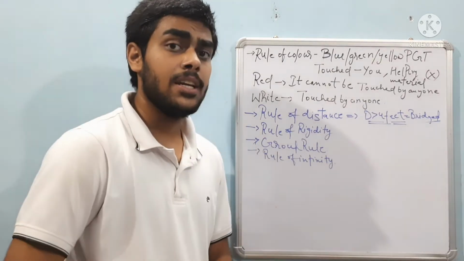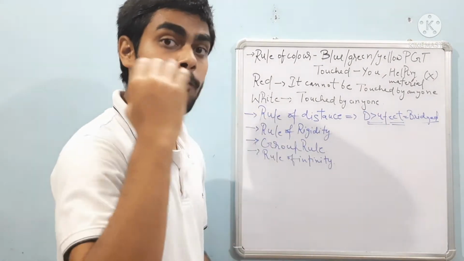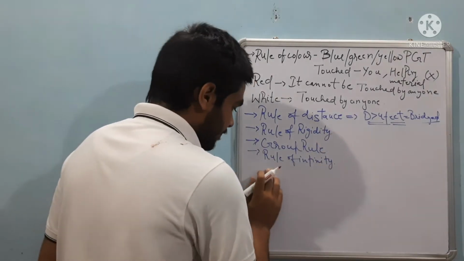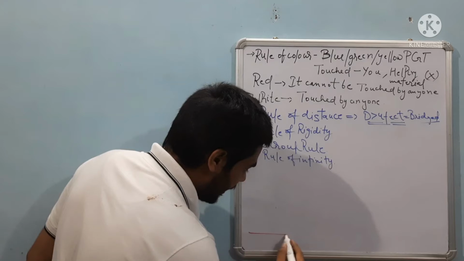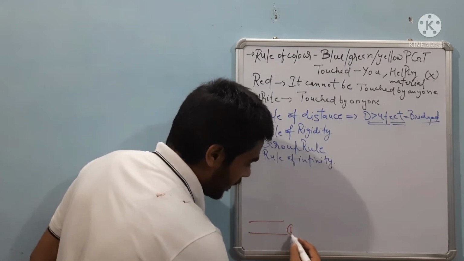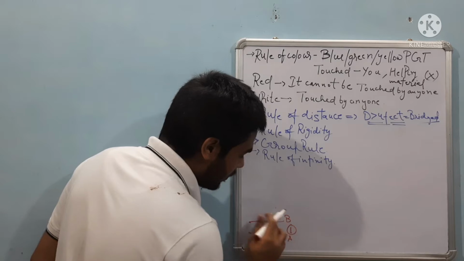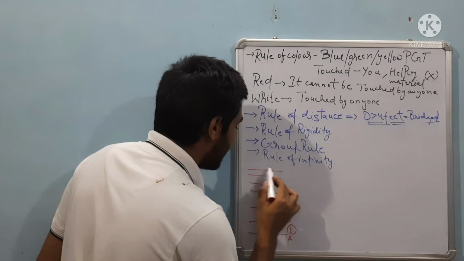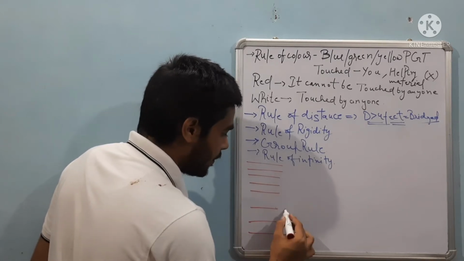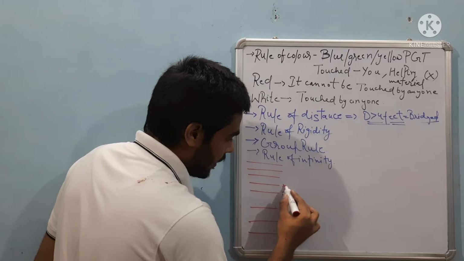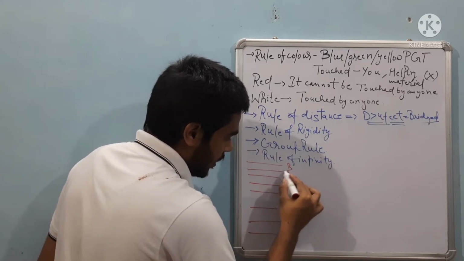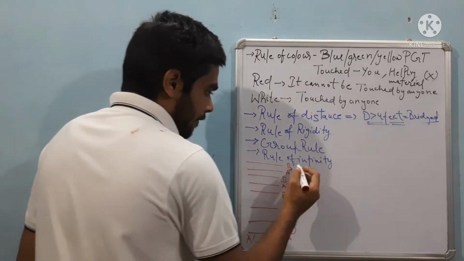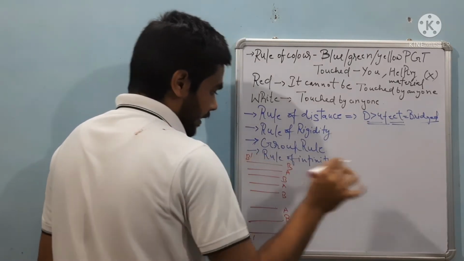The PGT is a progressive group task. It is a 4-stage obstacle. There is a starting line and a finish line. So this is stage 1, A to B. Now there is again a starting line and a finish line, again a starting line and a finish line, and again a starting line and a finish line. So this is A, this is B, again A, again B, again A, again B, and again A, again B. And the final B dash is the final ending line, that is the finish line.